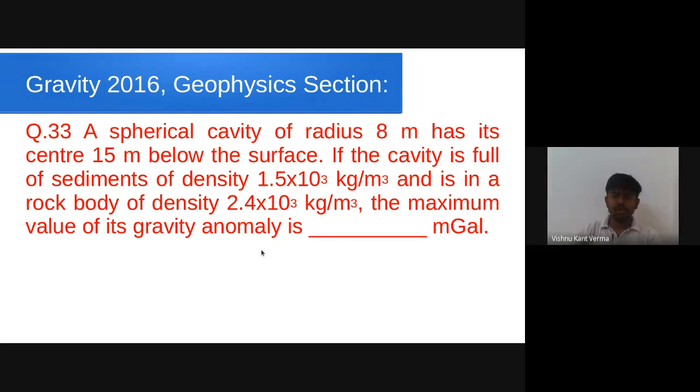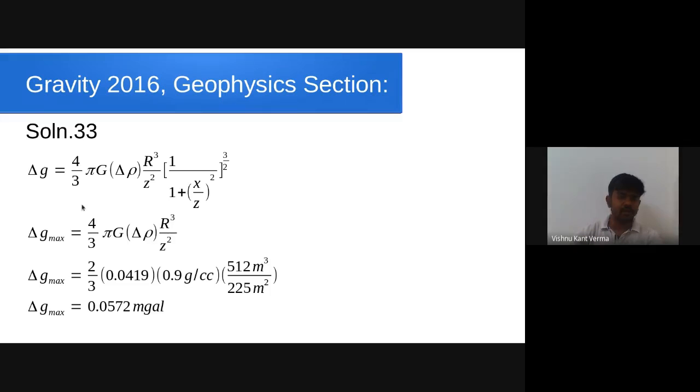For solving this question, we need to know the gravity anomaly of a spherical body buried in the subsurface. So the formula is like this: delta G equals 4 pi by 3 times G times delta rho R cube by z square times 1 over (1 plus x square by z square) to the power of 3 by 2. We are given the value of delta rho, the density contrast with respect to the host rock.